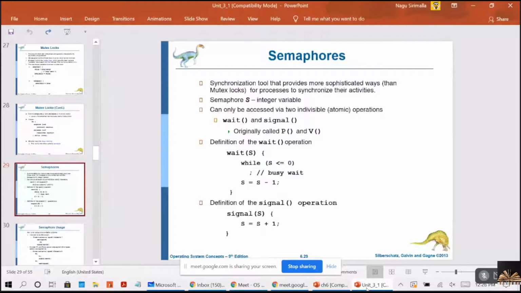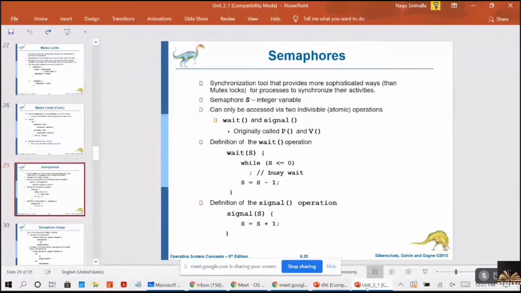So apart from its initialization, as we are initializing S as an integer, int S, the semaphore S is accessible only through two standard atomic operations, wait and signal. That means it can only be accessed via two indivisible operations, wait and signal.